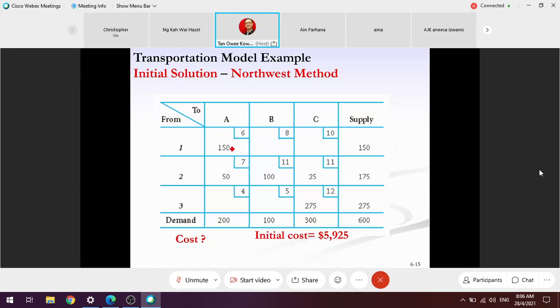The number that appears in the box here, not the small box representing the transportation cost, but the number in this box representing the plan. So in the northwest method, we start proposing a plan for the box that's located at the northwest, meaning 1A, and then followed by going either vertically or horizontally to the right.